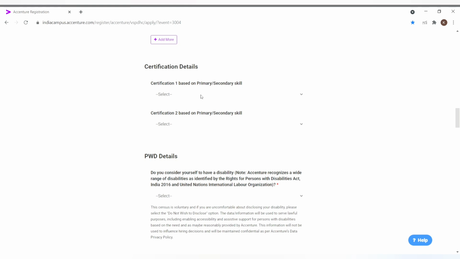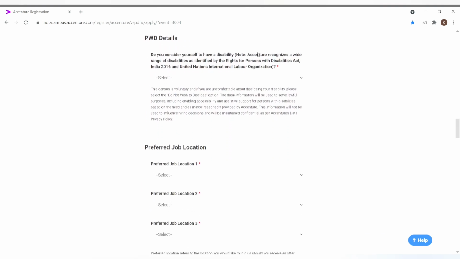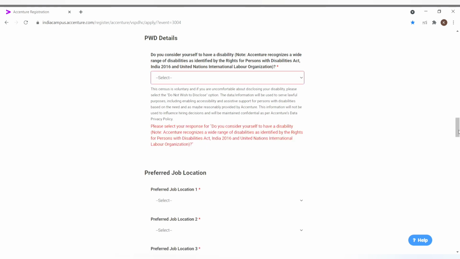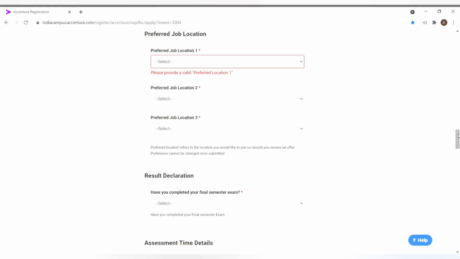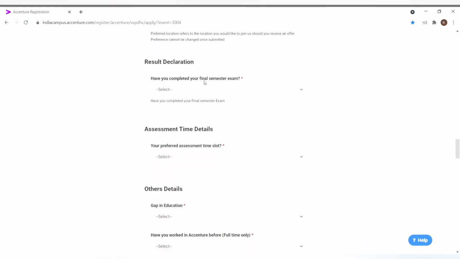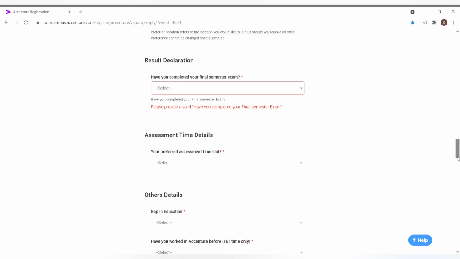Then if you have done any certification course, you can select from here, like if you have done any Salesforce course or programming in C#, developing ASP.NET MVC web application, you can simply select here. PWD, if you have any disability, you can select yes or no. Then you have to select the job locations, so select any of them according to your choice. Then, have you completed your final semester exam? Some colleges have finished their final semester exam, so you can click yes, otherwise no.